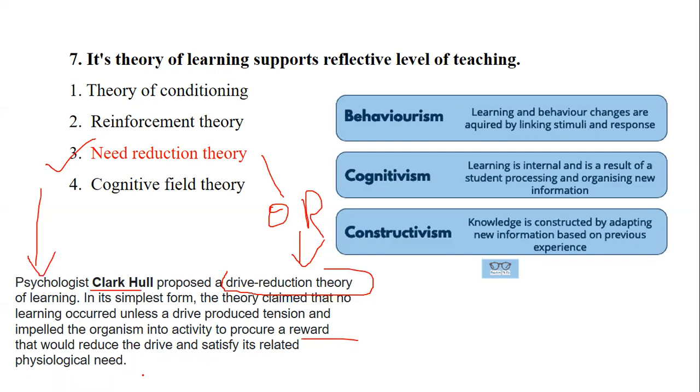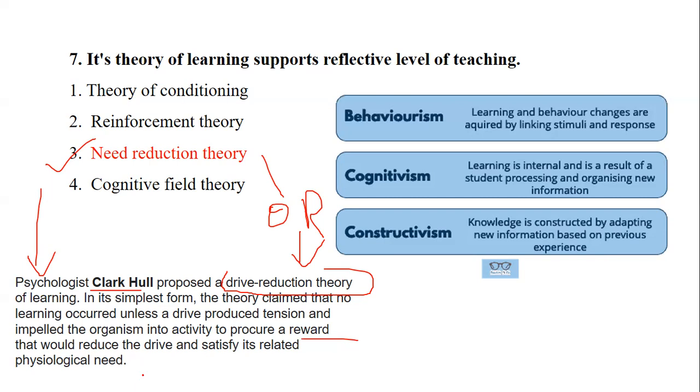So basically, need reduction theory is some form of drive which will help the learner to produce an activity that results in a reward, and this would reduce the drive, that is the willingness, and satisfy exactly the need of that particular learner.